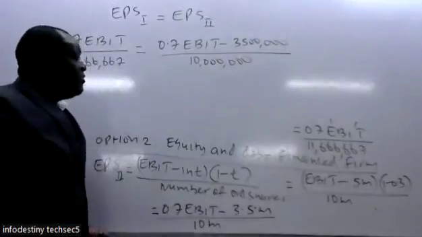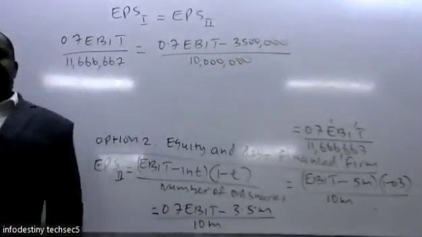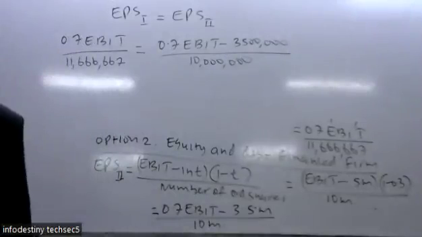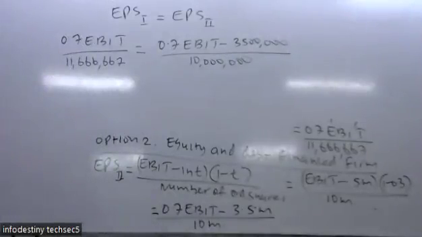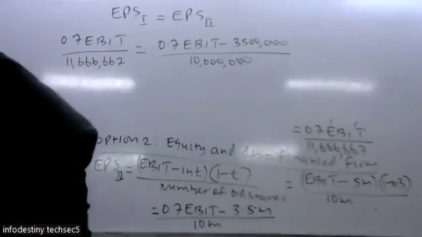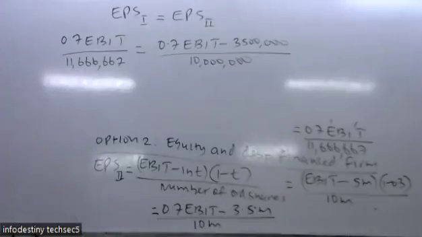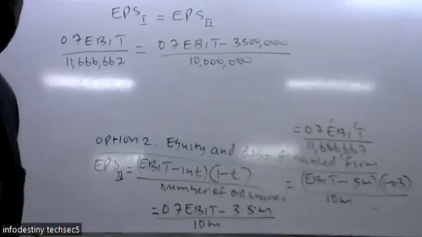So when you compute, you cross multiply and make earnings before interest and tax the subject. So that should be able to give you our earnings before interest and tax at the point of indifference.